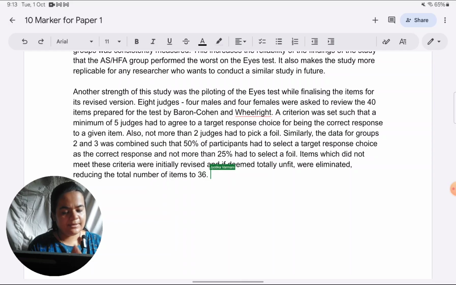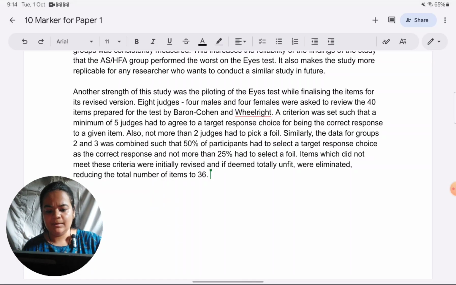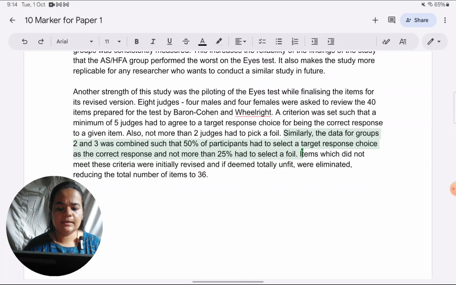Again, I would like to reiterate that I am writing a lengthy answer intentionally just to explain to you what sorts of points can be covered. When you are writing the same point, you can give the criteria for either one set of judges, the expert judges, or the combination of group 2 and 3, which is the common participants. You don't have to give both of them. So for example, this part you could have reduced from the explanation of how this was implemented in the study, or you could have removed the previous part.